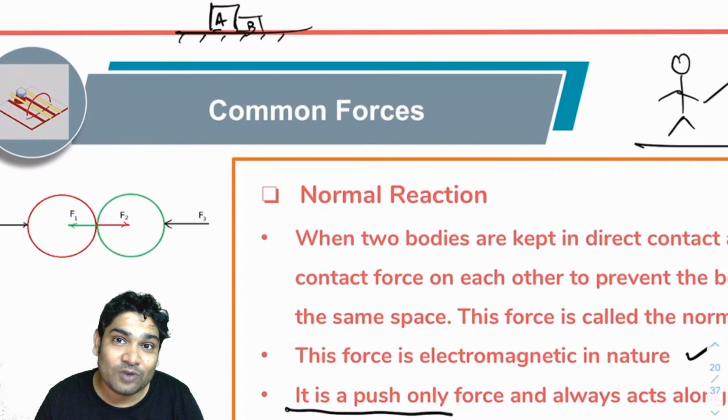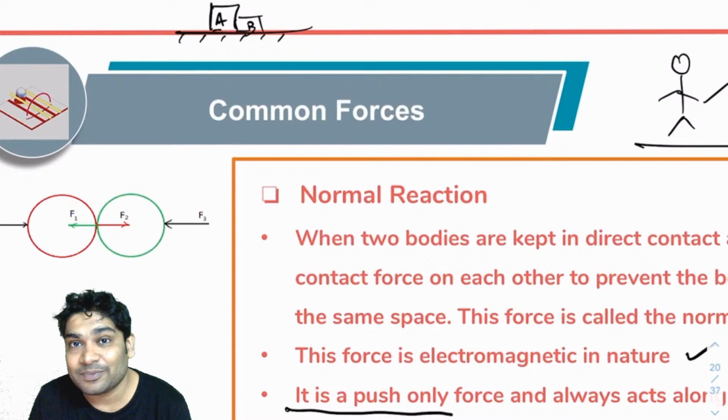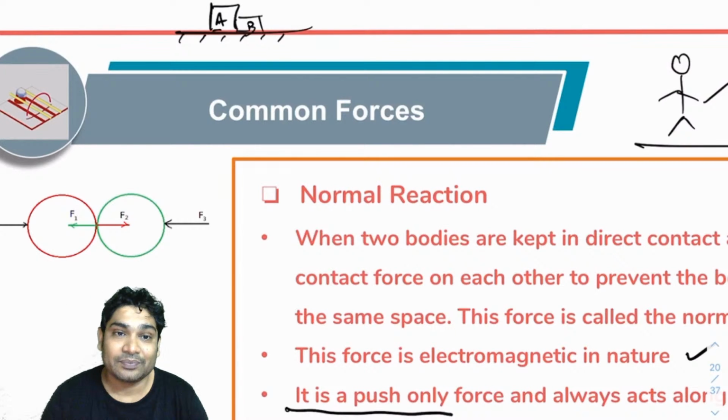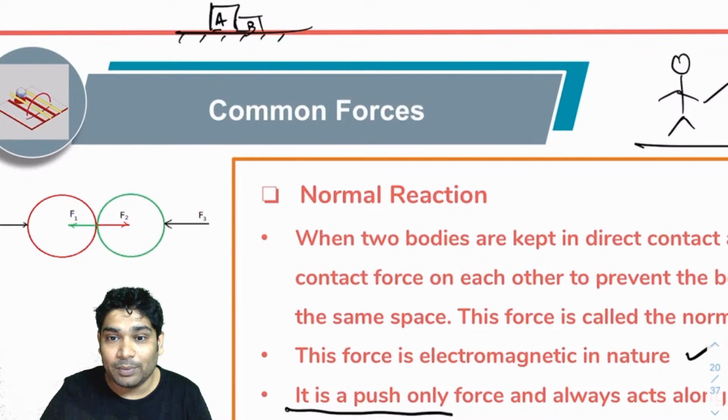What will be the force of normal reaction between them? Okay, try and answer this. What will be the force of normal reaction between these guys?